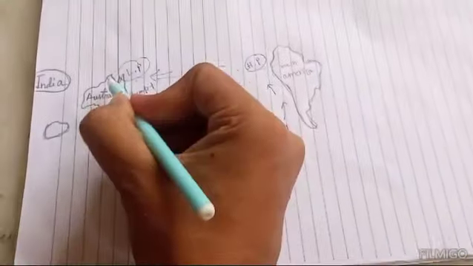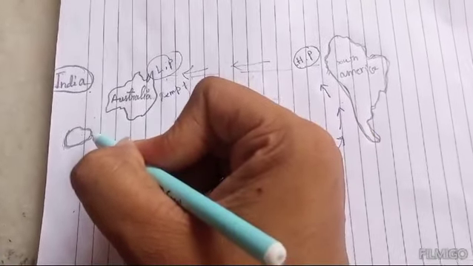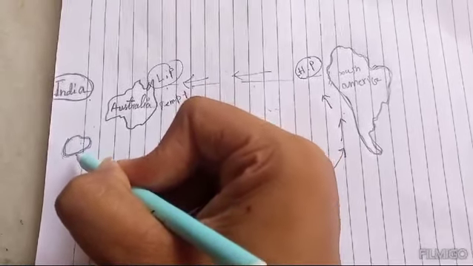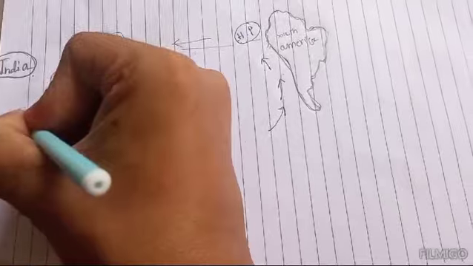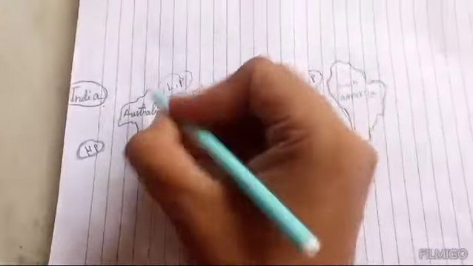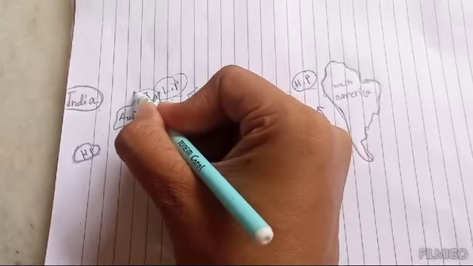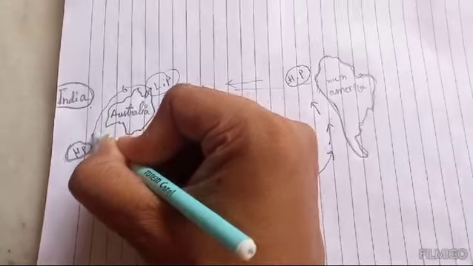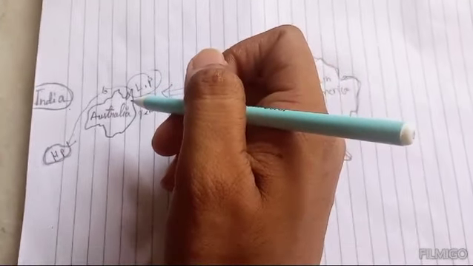In the southern side of Australia, the Mascarene Island is there. At that time a huge high pressure cell is created over this region. Wind comes down into this high pressure area.